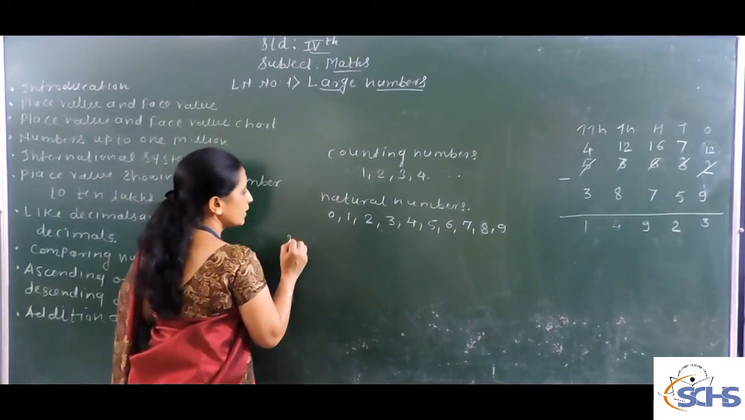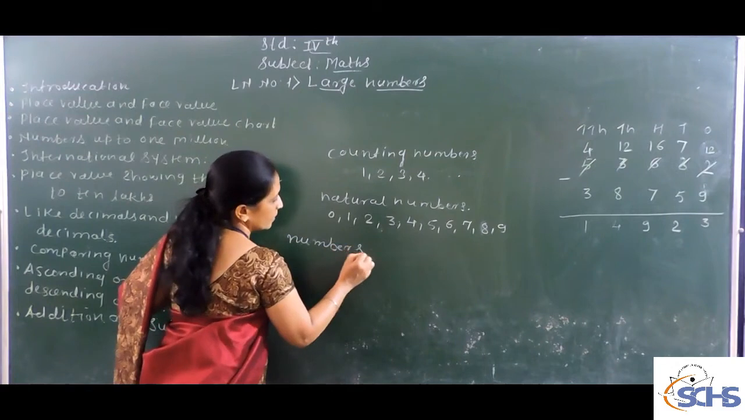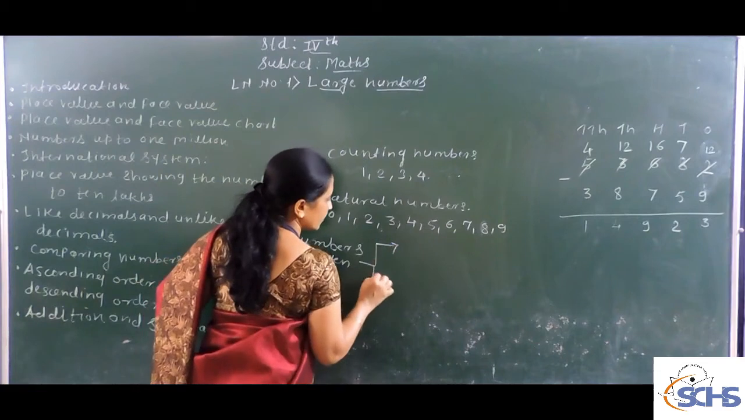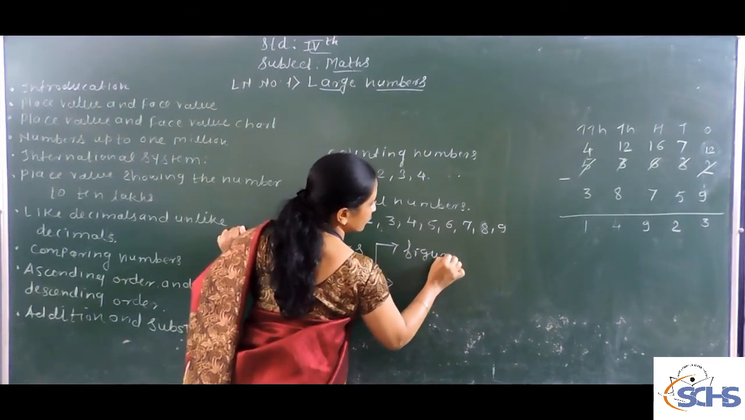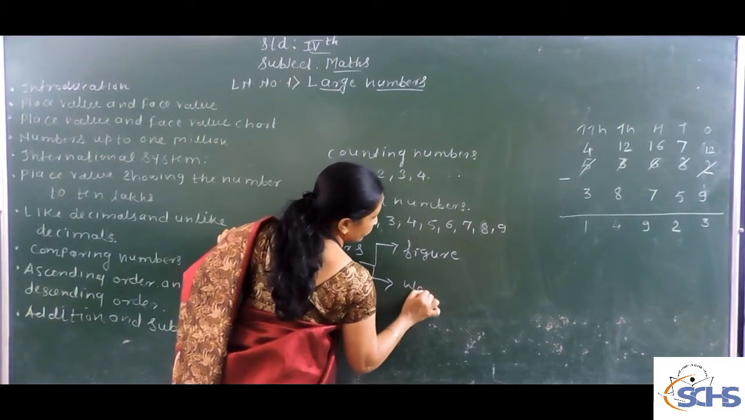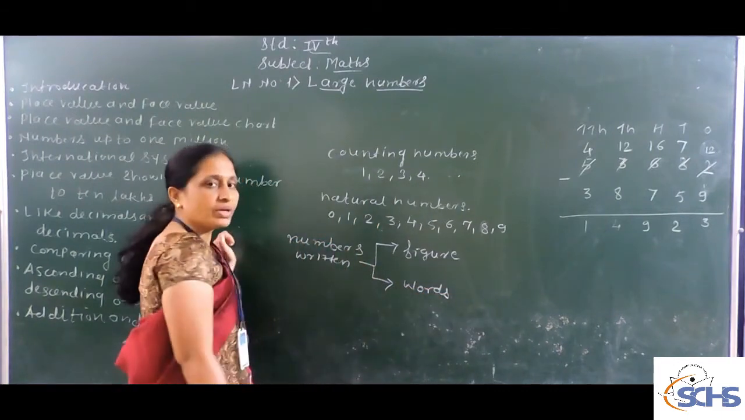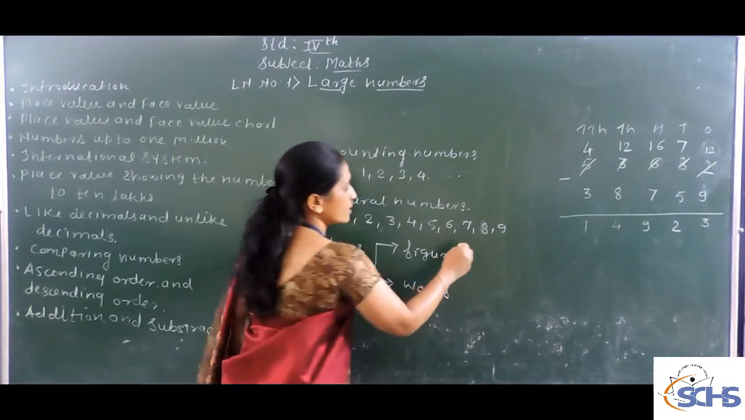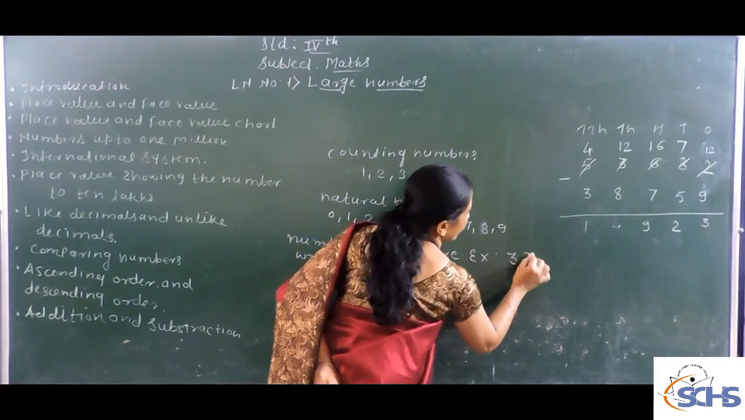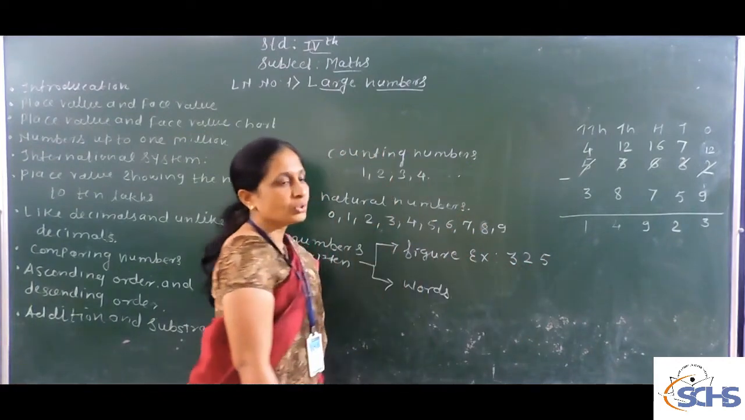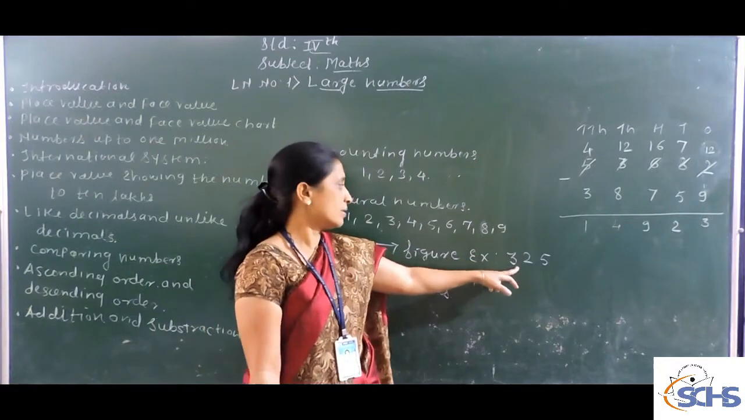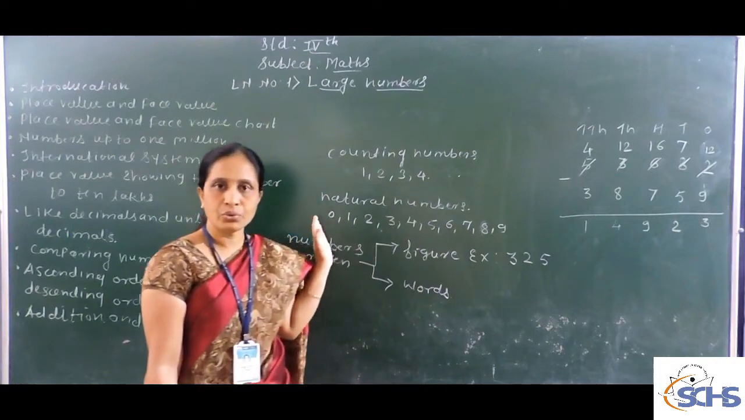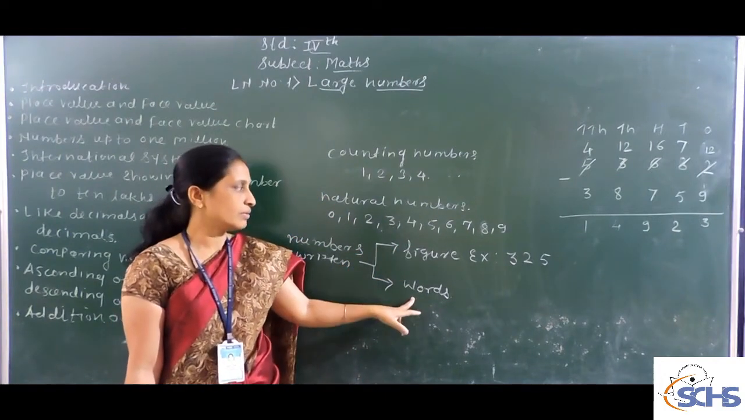Numbers are written in two ways. The first one is in figures and the second one is in words. Figure means these numbers are written in numeral form. Let me take an example: 325. This 325 is a number written in figure form. Numbers are written in two ways: the figure and the word.